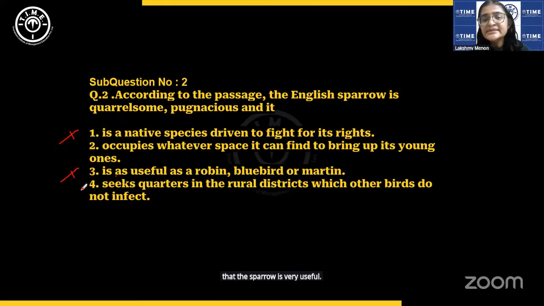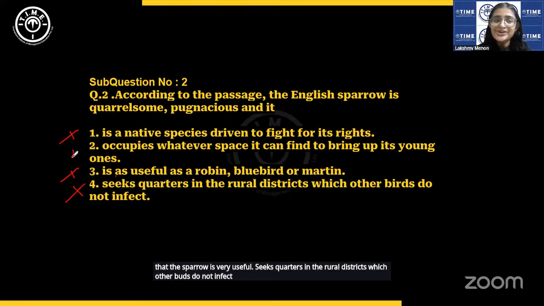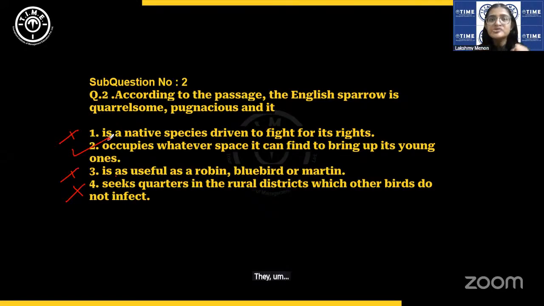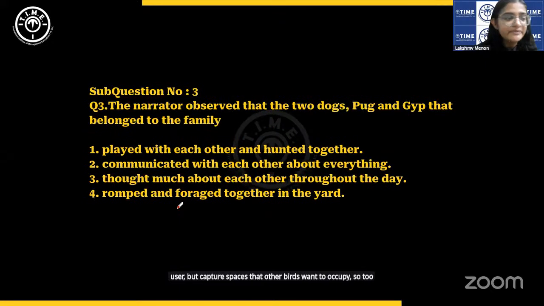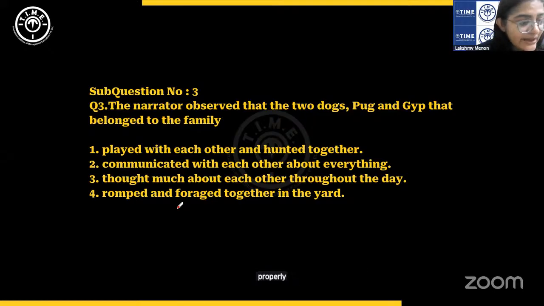Seeks quarters in the rural districts which other birds do not infect. Unfortunately, that's not the case. They usurp or capture spaces that other birds want to occupy. So 2 is the answer. Okay, very direct question. If you have read the passage properly, I'll tell you when I see a difficult question.